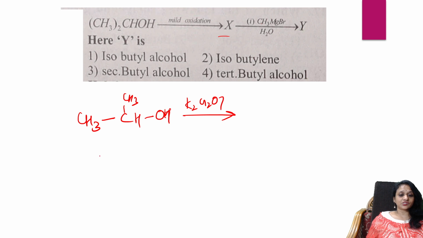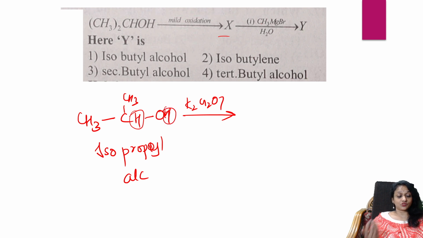This is your isopropyl alcohol, correct, students? Since it is an oxidizing agent, one hydrogen from here and one hydrogen from here are lost. And what is left? You will be getting a ketone, acetone. So this is your X.